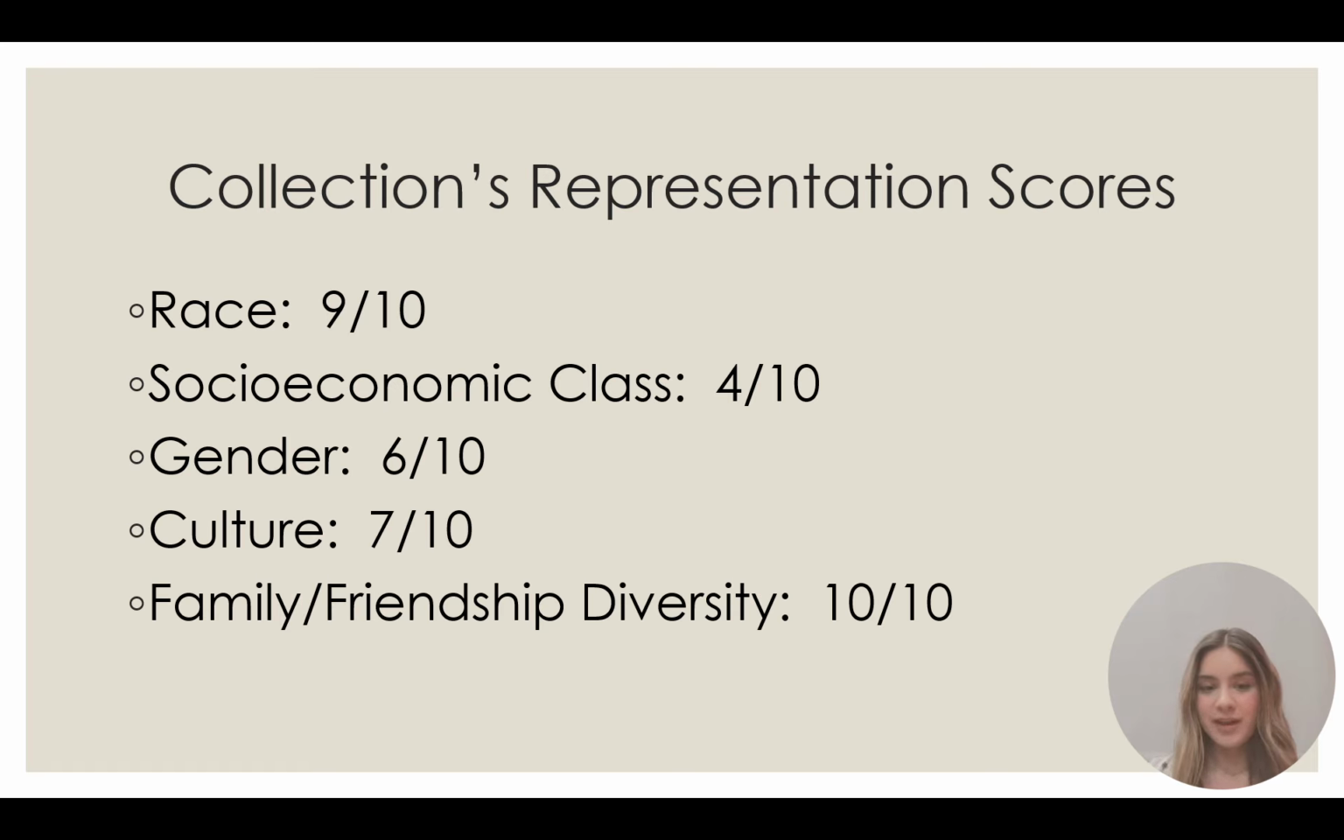As you can see on the slide, I've rated the collection's representation scores in different categories. For my library, I rated the race representation a 9 out of 10 because every book, except for one, includes interracial bonds through either friendships or families. I rated socioeconomic class a 4 out of 10 because many of these books don't touch on the hardships or benefits that come from different socioeconomic classes.